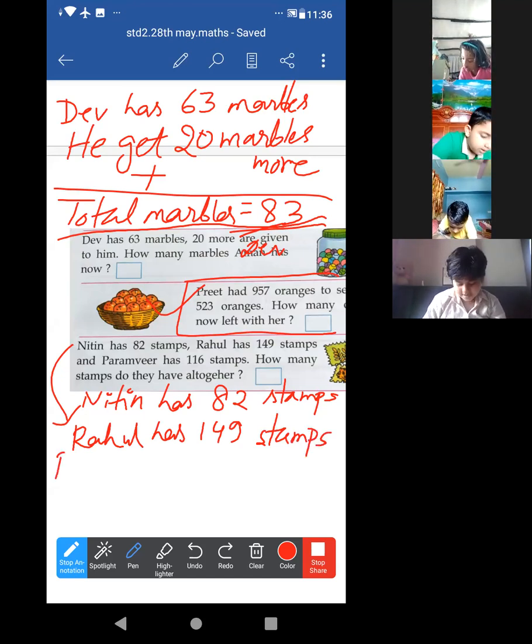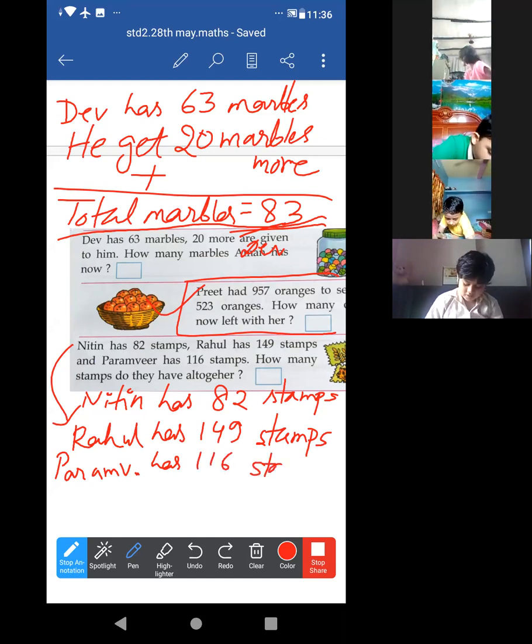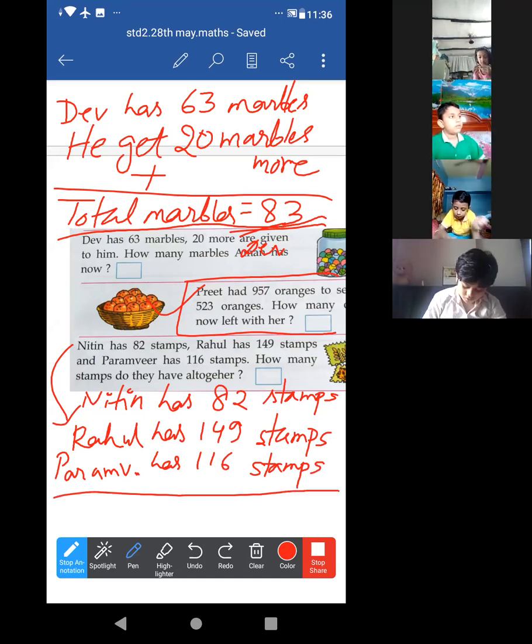Then Paramveer. I am just writing Param V dot, but you will write the whole name. Has 116 stamps. Now here just write total stamps.